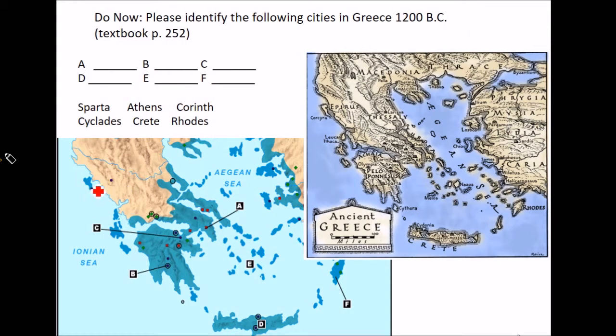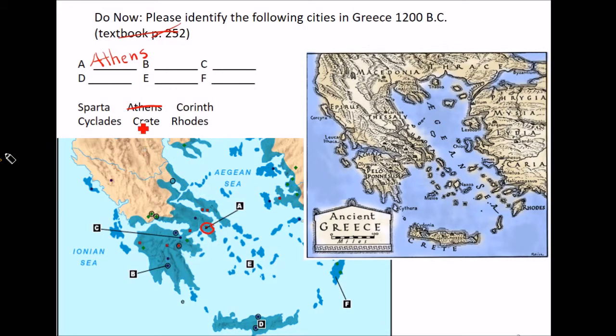Alright, this slide here, Do Now, please identify these. Grab the text. No, don't grab the textbook. Don't do that. So these six, we need to put them in the right places here. A, that's Athens. A for Athens, that works out. Cross that off the list. And it's right here. So remember the map that you're going to take a quiz on? Might have postponed that quiz, I'm not sure. But this map will help you with the quiz also.